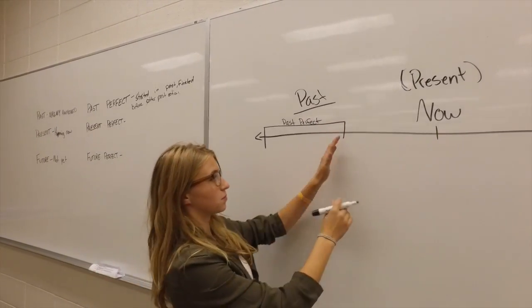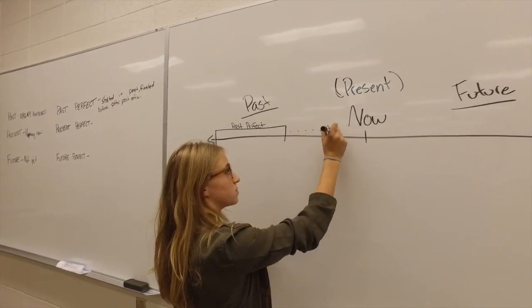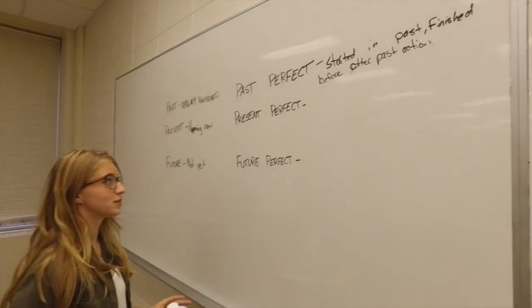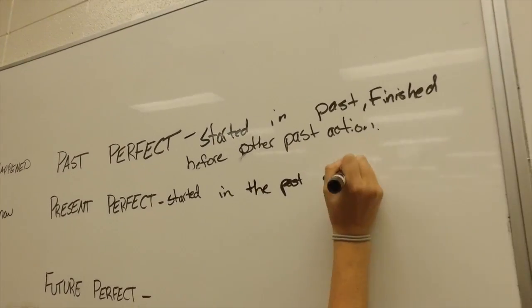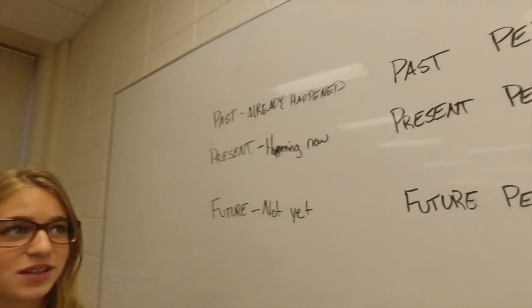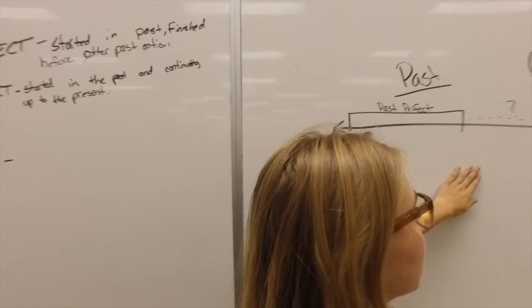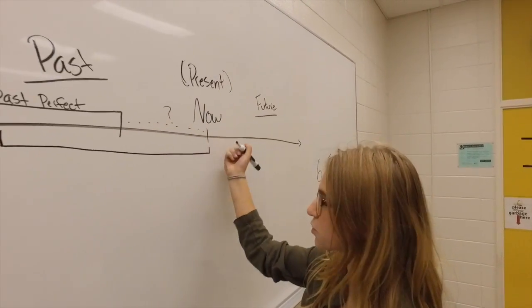And from the end of the past perfect to now could just be any of the other actions that we don't know. The fifth one is present perfect. Present perfect is it started in the past and is continuing up to the present. It starts here and goes all the way up to right now.